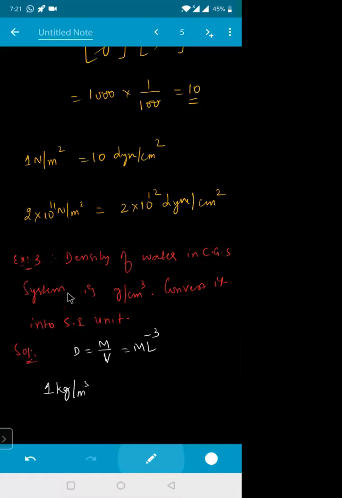The density of water in the CGS system is 1 gram per centimeter cube. This will be equal to 1, this one. That means 1 kg will be equal to how much? Mass is nothing but M. I'll write the units here right now, otherwise it will be better for you.